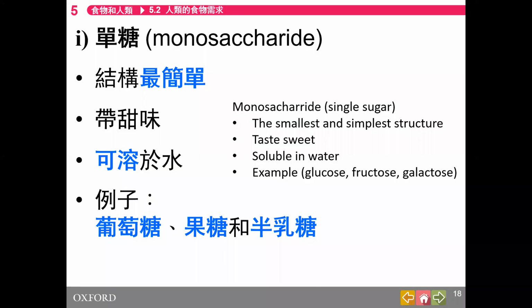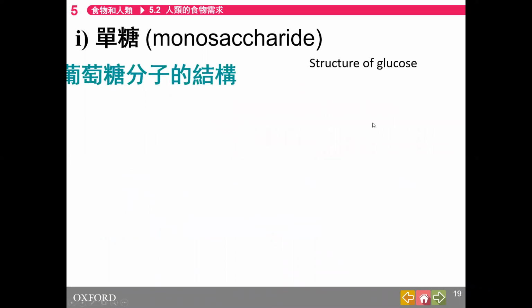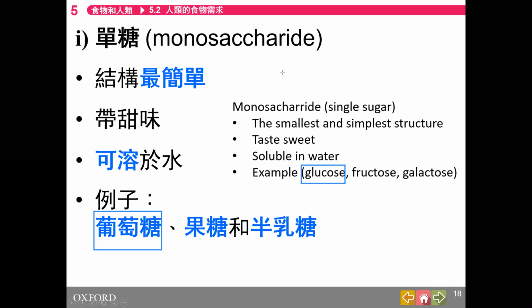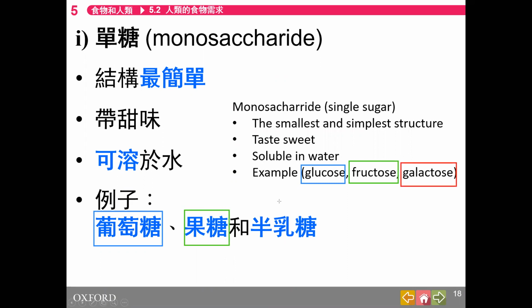So monosaccharide is single sugar, so taste sweet and soluble in water. So we have some examples here. So glucose, 葡萄糖. Glucose. For fructose, it is 果糖. Fructose is 果糖. And galactose. Galactose in Chinese is 半乳糖.